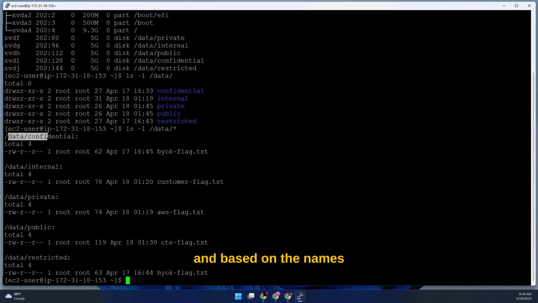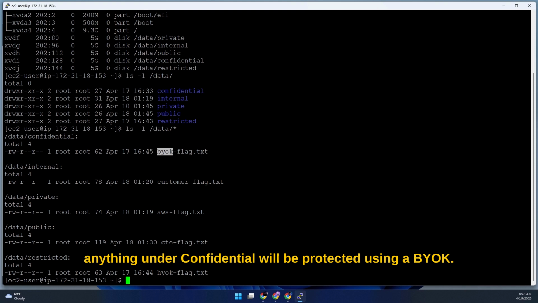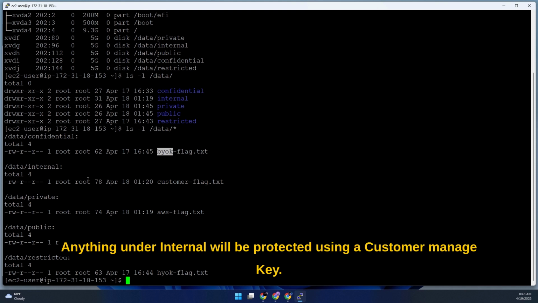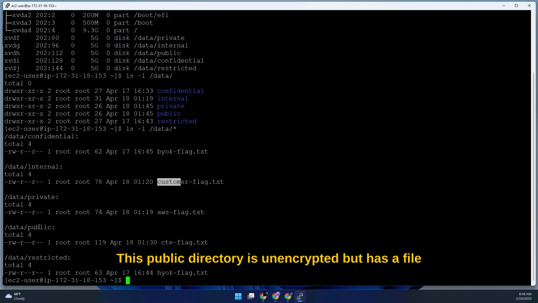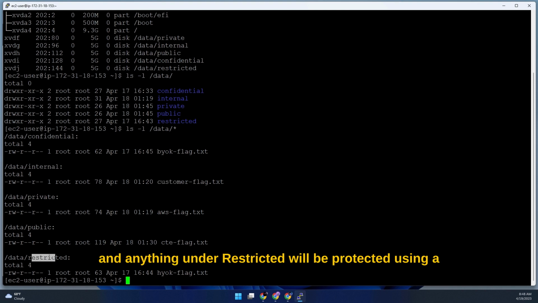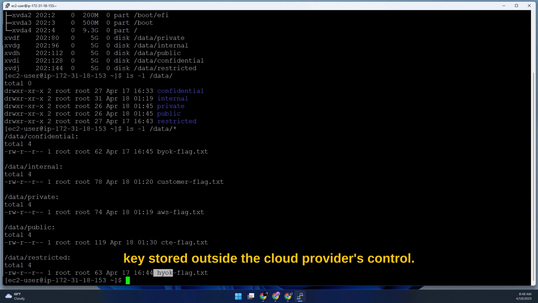Based on the names, anything under confidential will be protected using a BYOK. Anything under internal will be protected using a customer managed key. Anything under private will be protected using an AWS managed key. This public directory is unencrypted but has a file, and anything under restricted will be protected using a key stored outside the cloud provider's control.